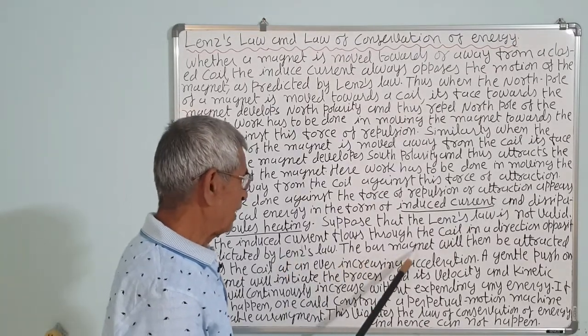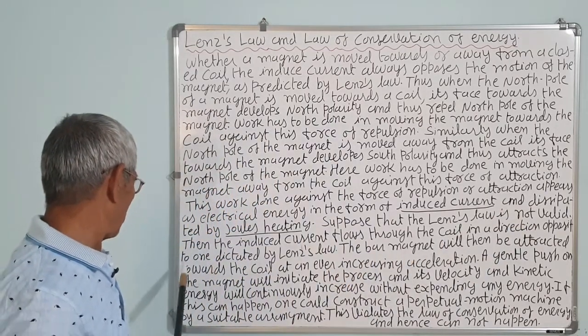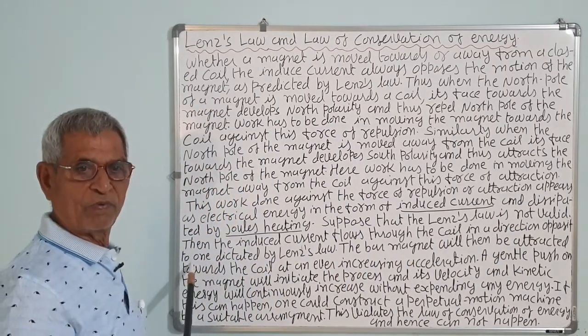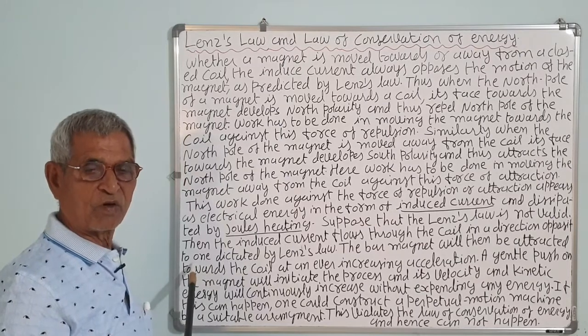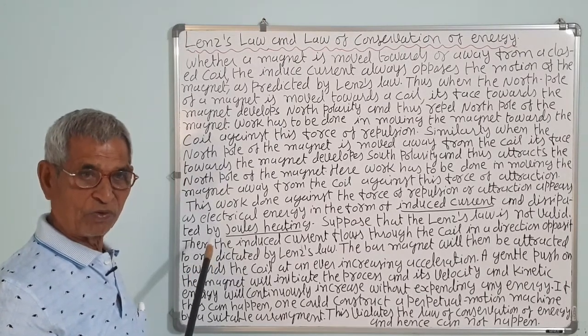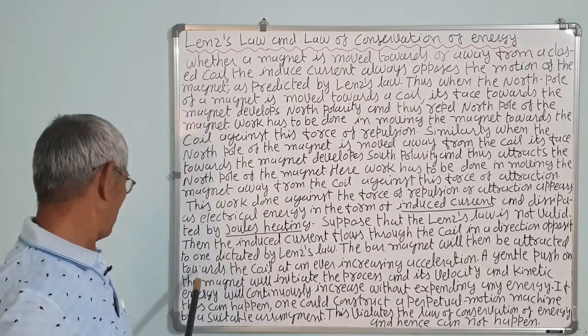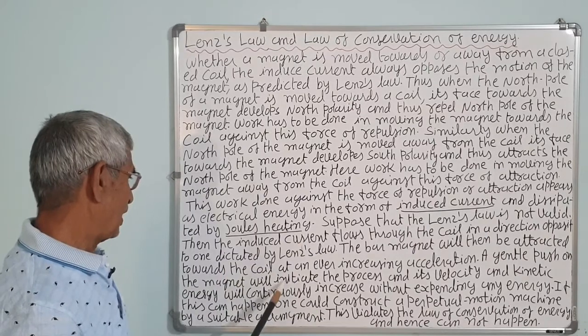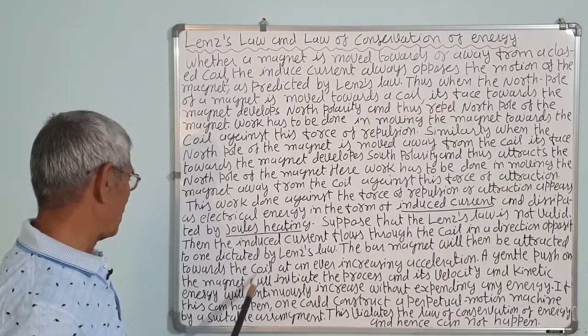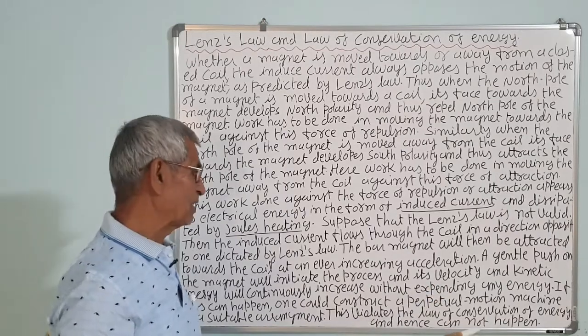The bar magnet will then be attracted. When we move the magnet toward the coil, instead of a north pole, it will develop, suppose, the south pole. Let us suppose it. Then the south pole will attract. So, what would happen? The magnet moves towards the coil with ever increasing acceleration. So, there will be an acceleration.